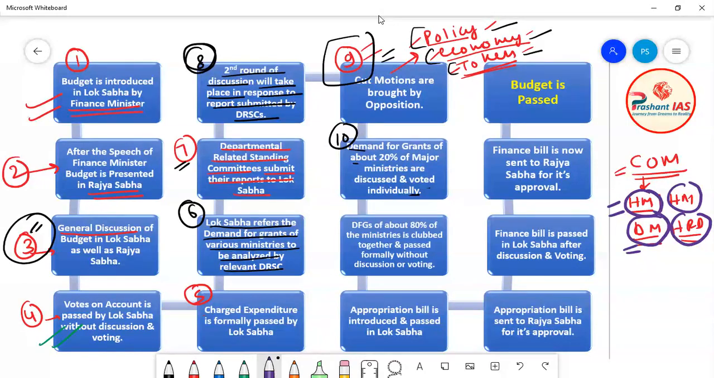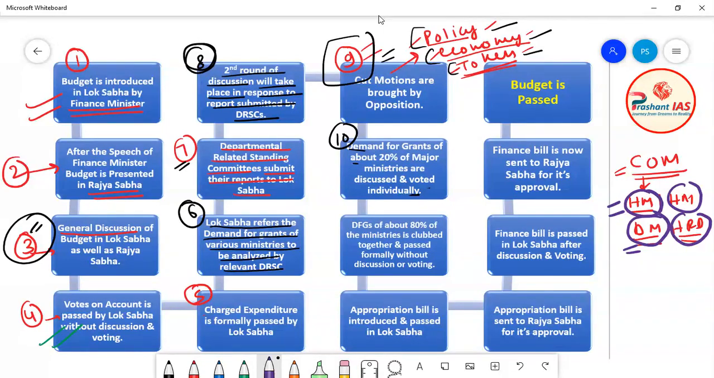So first the separate discussion will take place in Lok Sabha, then the voting will take place in Lok Sabha. This happens separately for all the big ministries. Voting and discussion will be conducted separately for the home ministry, separately for the defense ministry, separately for the health ministry, and separately for the HRD ministry.